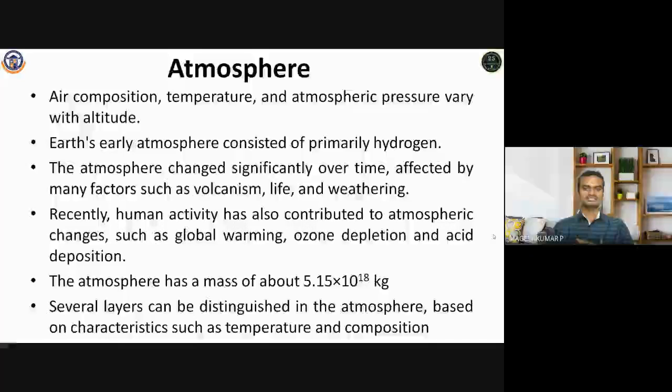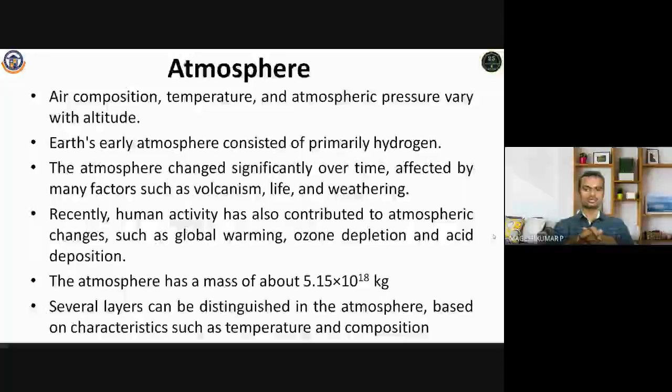So all these changes happened within the atmosphere, and the present composition came into the picture. And recently, human activity has also contributed to atmospheric changes such as global warming, ozone depletion, and acid deposition. So these are all recent changes happening in the atmosphere due to human activities.